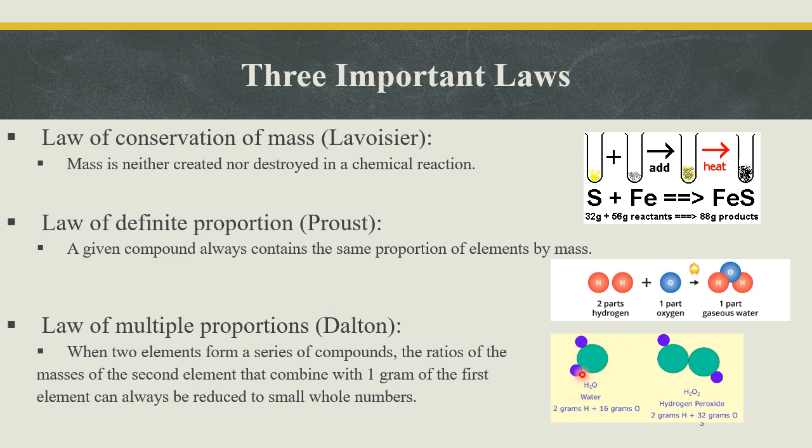Another example, you can say carbon combines with oxygen to form carbon monoxide, which is CO, and carbon dioxide, which is CO2. You can see again oxygen combines with 1 gram of carbon in the ratio 1 to 2. These two examples are 1 to 2. It doesn't mean that it's always 1 to 2. It can be any simple ratio. That is what it means.